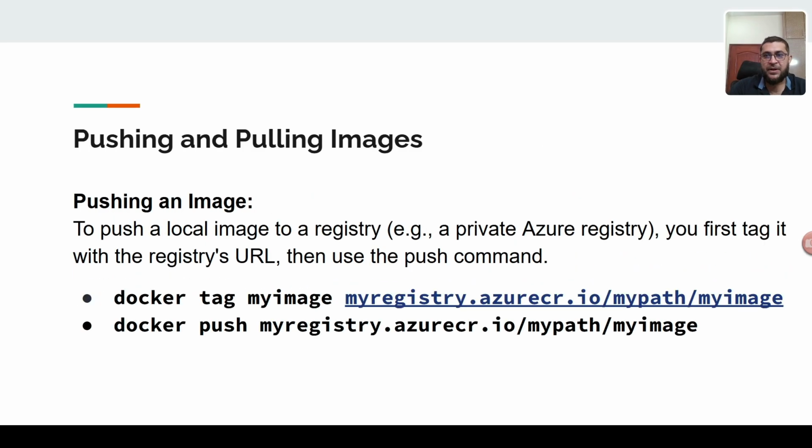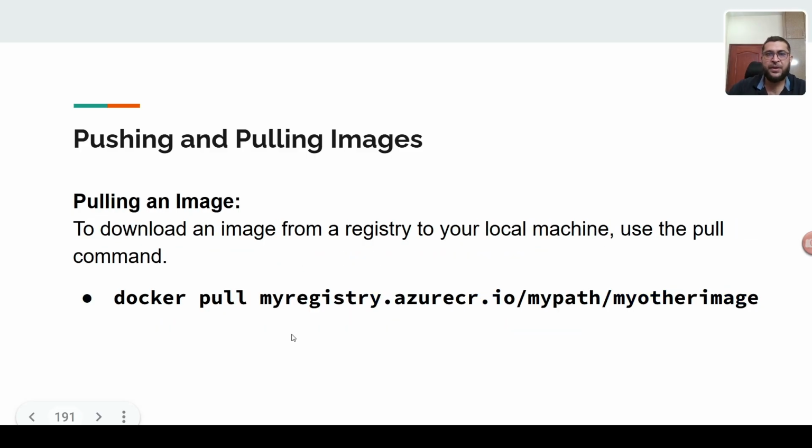You will need to know the registry. You must use the tag, like docker tag my image, and you will push to that repository. It will attach a tag to that image, and when you visit the repository, you can see the tag here. So first you will tag, and then you can push, for example to Azure. If you have Azure ECR, you can push to that. So you can see first tag and then push.